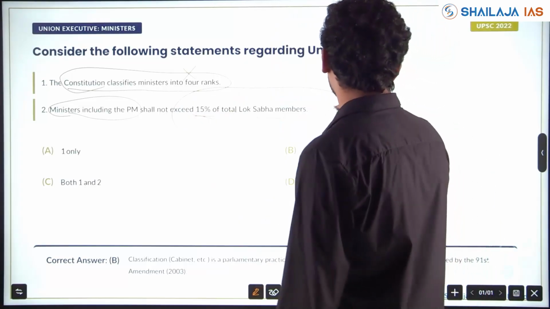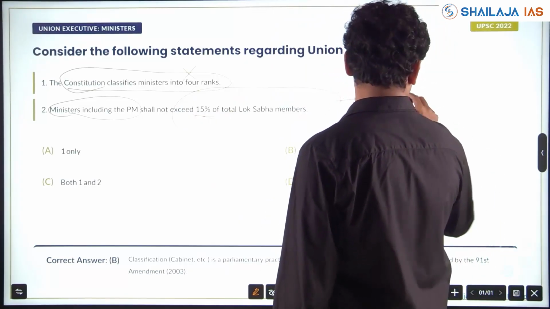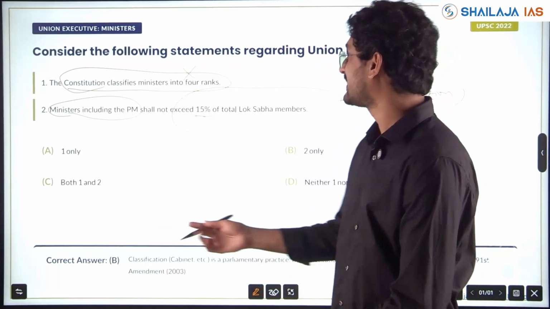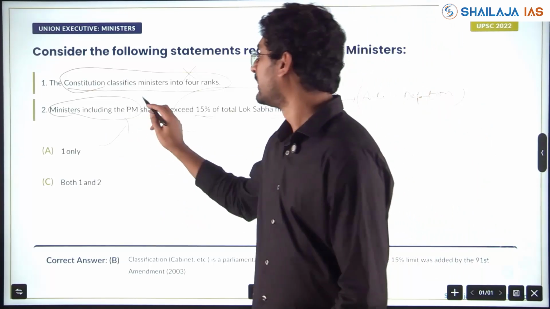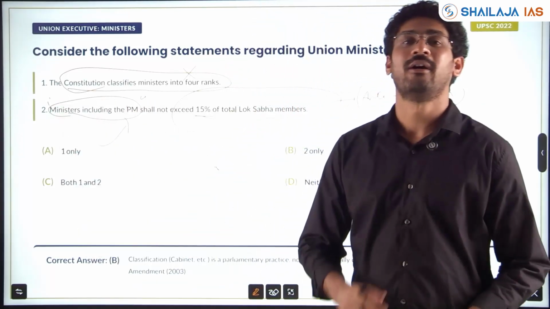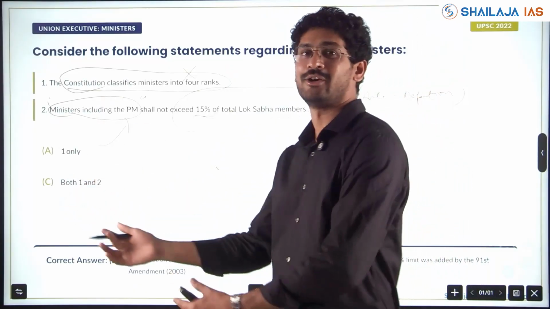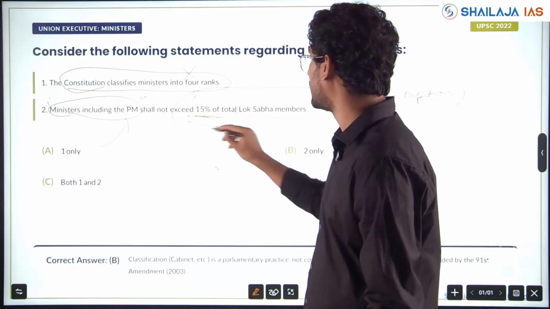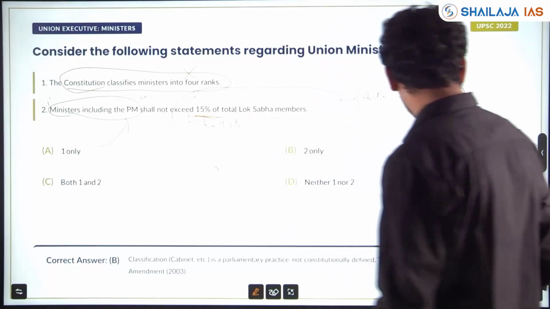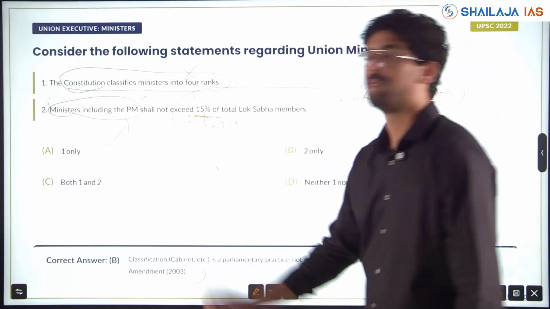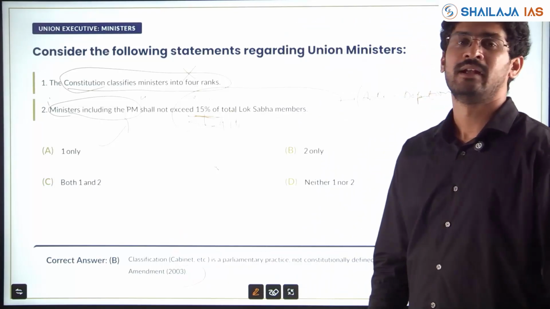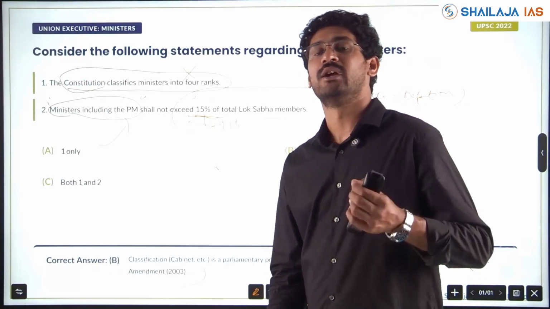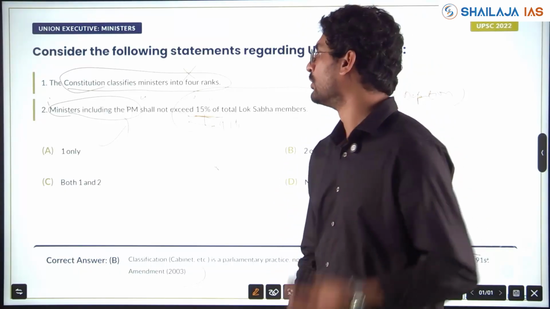Okay. This was in pursuit of anti-defection and to limit members from legislature going to executive. Okay. To give place to all the members of the ruling party in executive, to ensure that that doesn't happen. So 15% limit was kept under the 91st Constitutional Amendment Act 2003. While pursuing anti-defection. Anti-defection law, 10th Schedule, comes under which amendment? 52nd Constitutional Amendment. That is also one of the very important themes in UPSC.